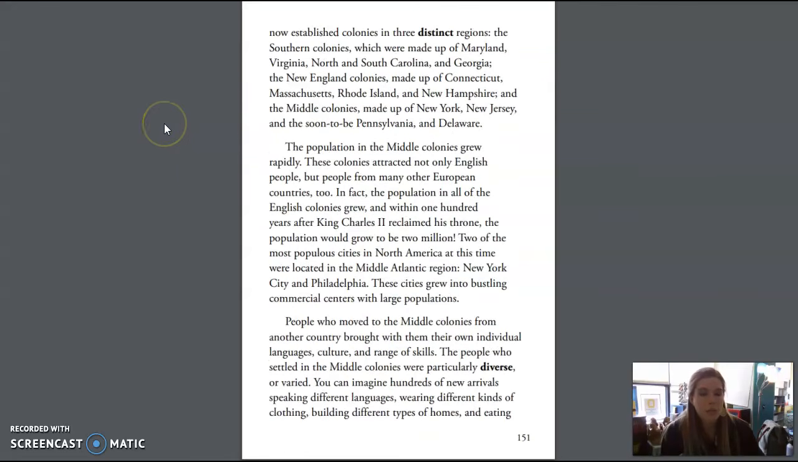So the English had now established colonies in three distinct regions: the southern colonies, which were made up of Maryland, Virginia, North and South Carolina, and Georgia; the New England colonies, made up of Connecticut, Massachusetts, Rhode Island, and New Hampshire; and the middle colonies, made up of New York, New Jersey, and the soon-to-be Pennsylvania and Delaware.